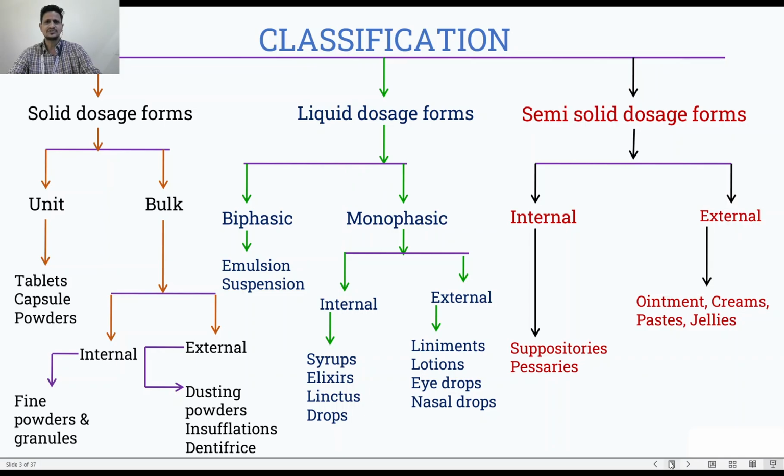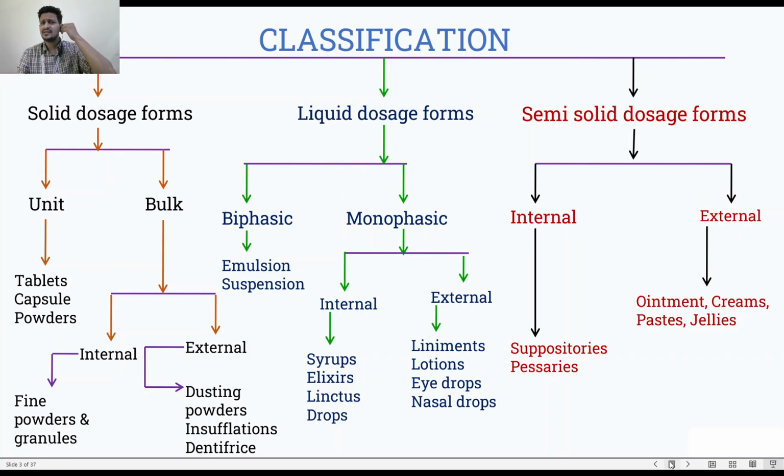It can have 2 drugs, 3 drugs, but the dose of the drug will be only one. So you can count it, and we need to take only one at a time. That is unit dosage form. Whereas in bulk dosage form, like your powders, there are many doses. Many doses of the same drug can be present together. Suppose one can of a powder is there, from that you need to apply whenever required, but the complete can does not need to be applied. So many doses are there.